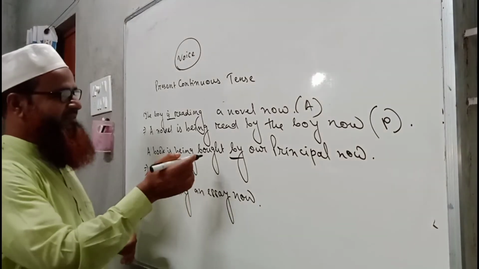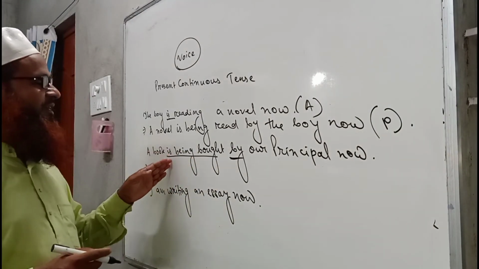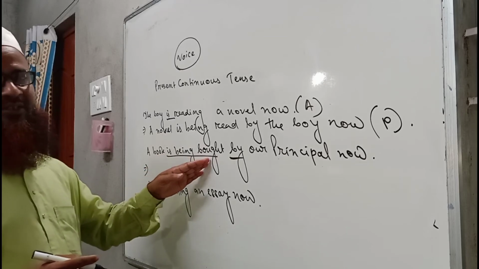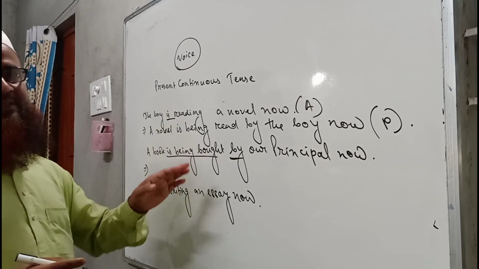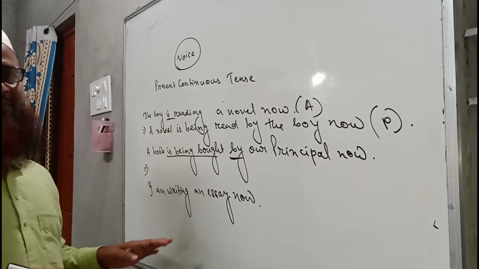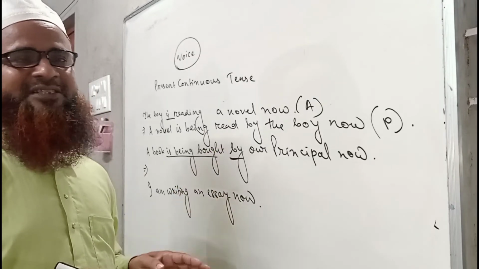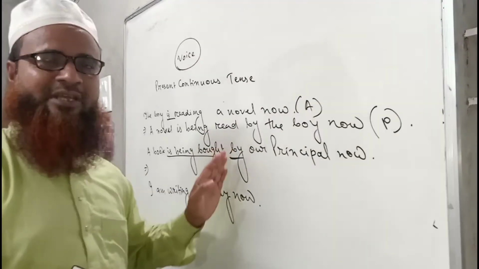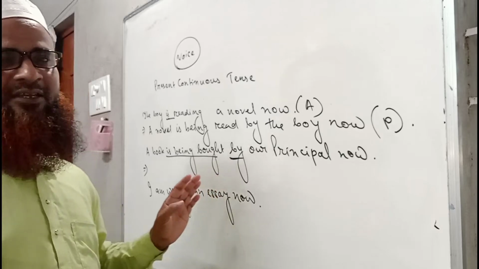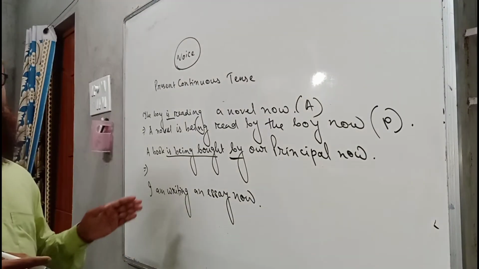Passive structure is recognized by looking here only. Okay, because here you can see is being bought. The verb has not taken ing and being is present here, and we have used the past participle form of the verb. So from this structure we can say that this is a sentence of passive voice, but not by looking at by.